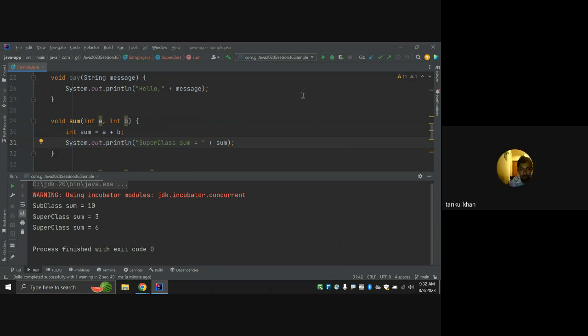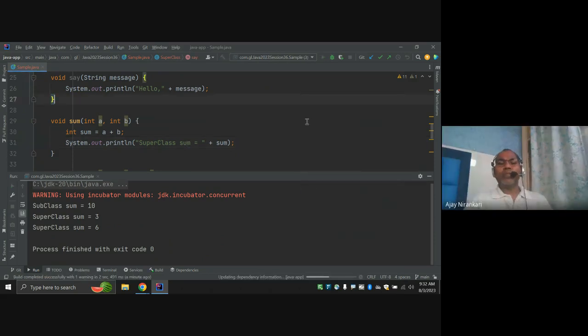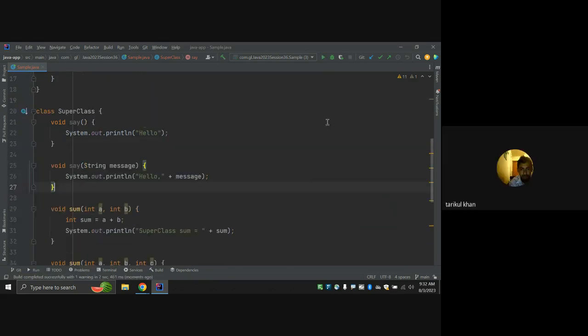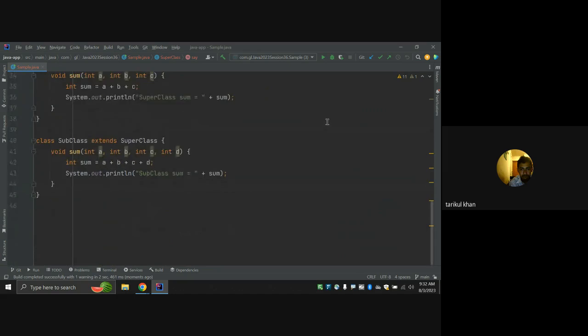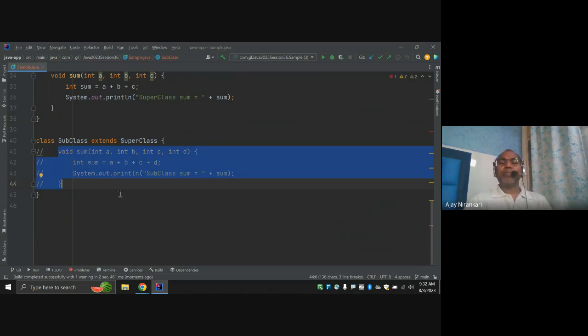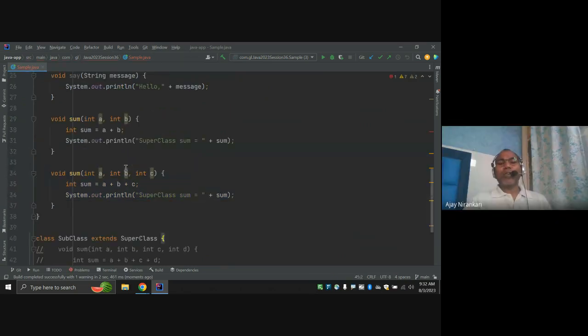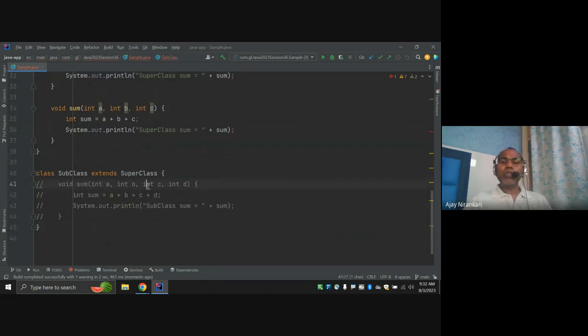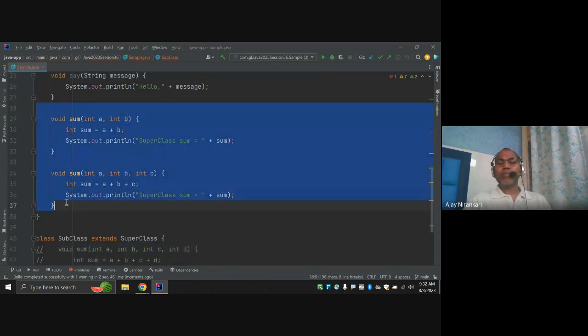Can we remove those lines? One minute. Go down in the subclass. Yes, these 3 lines. I have commented them. Now notice it should still work. We have one, two, three, four argument calls. Now there is no 4-argument method here, even in the superclass.